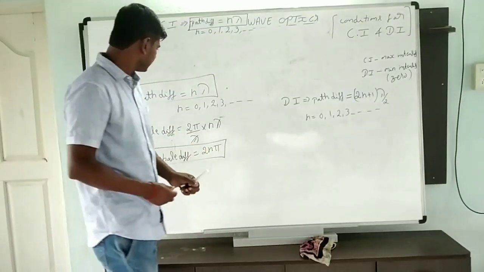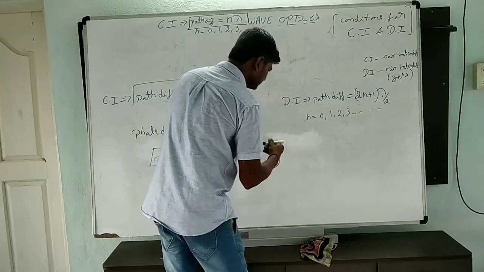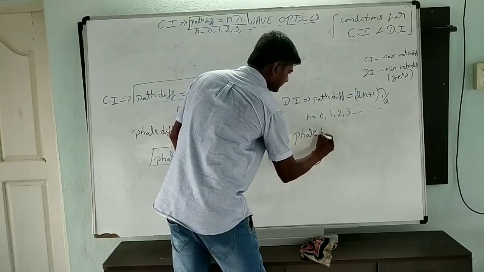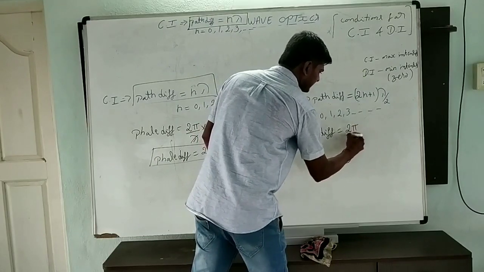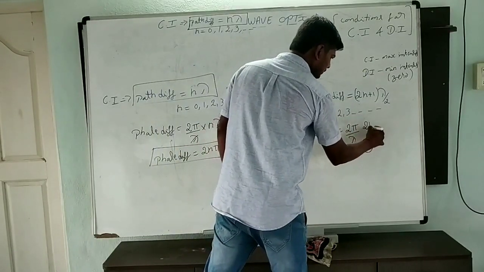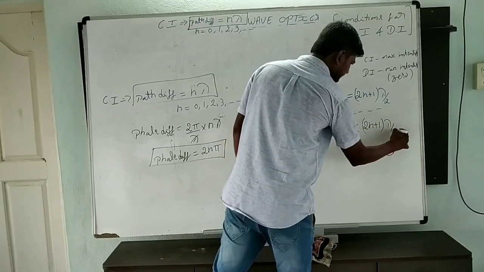When you come to destructive interference, the phase difference is 2 pi by lambda into 2n plus 1 into lambda by 2.